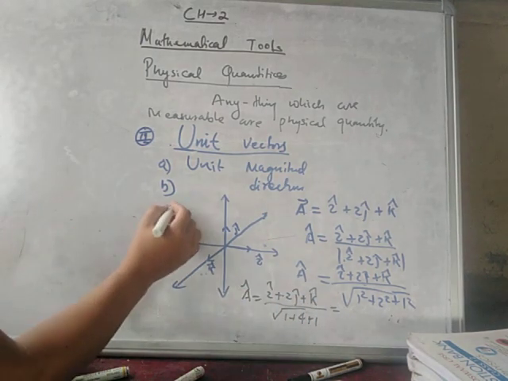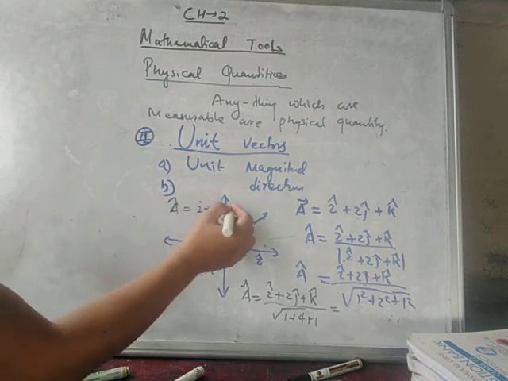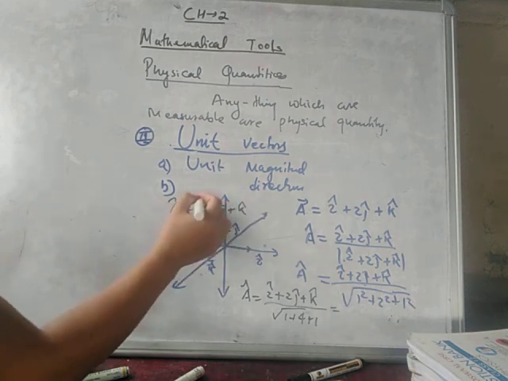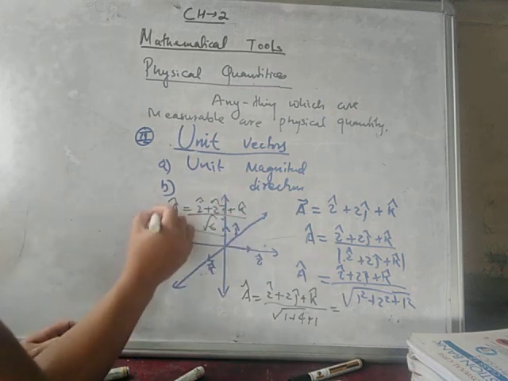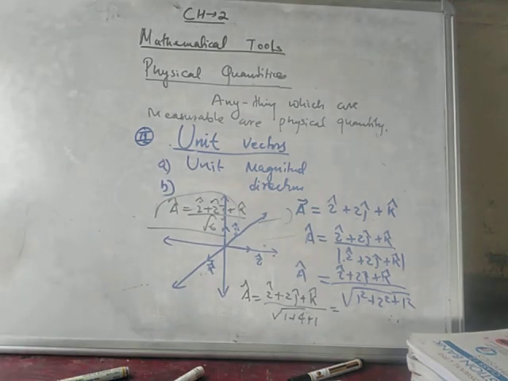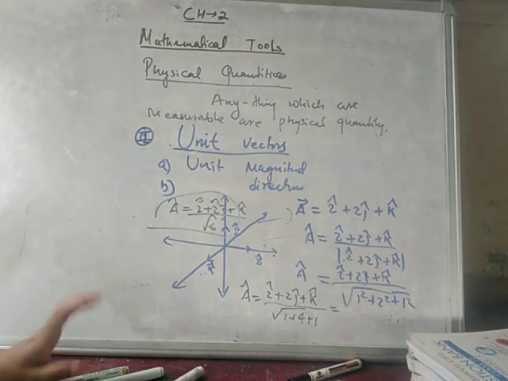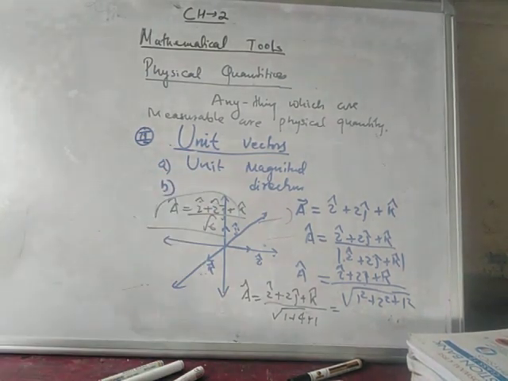So A cap equals i cap plus 2j cap plus k cap over root 6. This is the unit vector of this vector. Hope you understood. If you are confused, we'll take it again. Next class we'll further discuss this. So this much for today. Thank you, class.